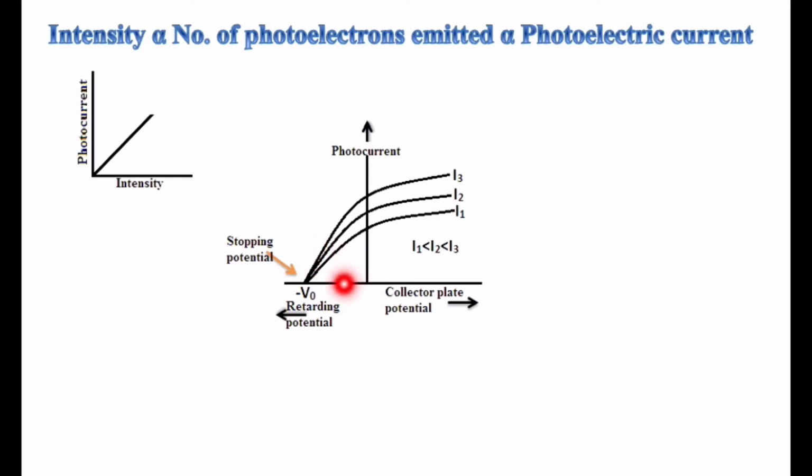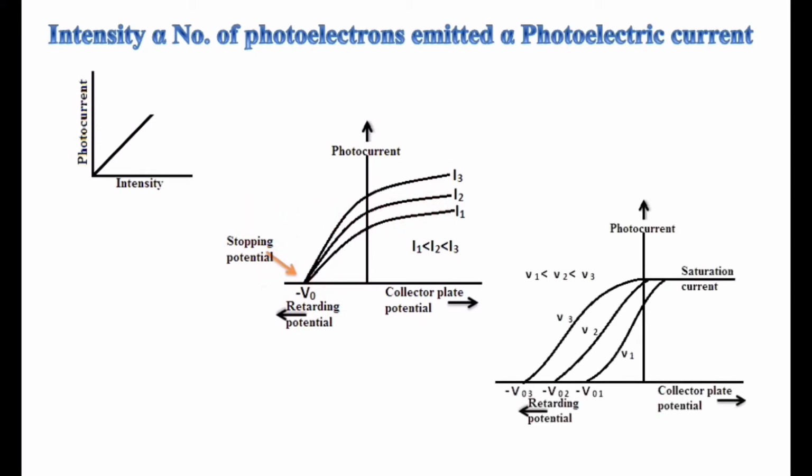We know that in Einstein's photoelectric equation, the energy of the incident light determines the kinetic energy, not the intensity. Intensity does not have any dealings with the kinetic energy. It only increases the number of photoelectrons emitted, and in turn the photoelectric current. Whereas the incident light energy, or frequency, increases the kinetic energy. So the stopping potential does not depend on the intensity. It depends only on the frequency. We will see.